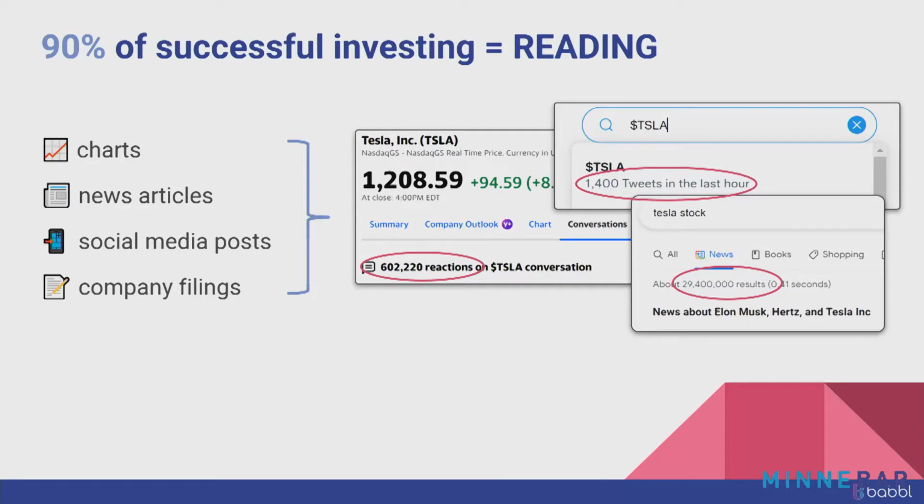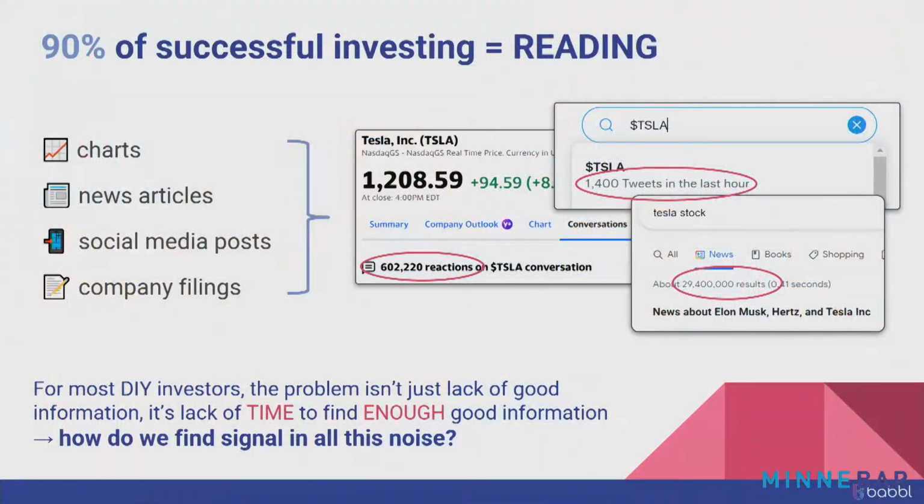Tesla, for example, thousands of tweets every hour, millions of posts and articles every year. It would take a single human being a year to read everything published about Tesla in a single day. So it's obviously unfeasible to read it all and gauge the aggregate mood by yourself, but what if there was a way to do that with a computer? And I think if I were to summarize this slide, for most DIY investors, the problem isn't just lack of information, it's the lack of time to find enough information to make a good decision. So how do we find a signal in all of this noise?